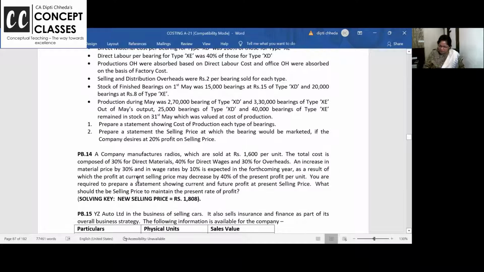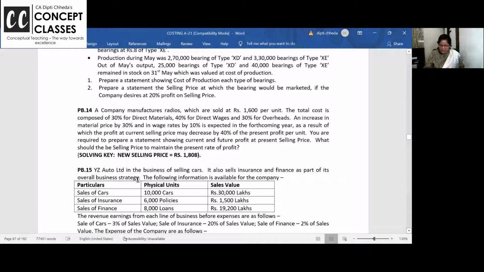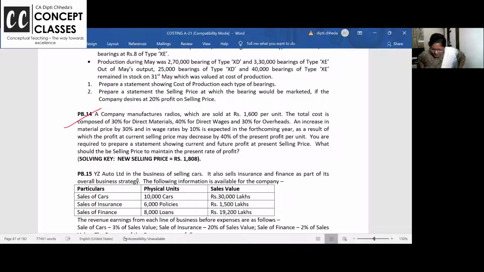There are also problems in the cost sheet related to equation, like this 14th one. Part of it is done and part of it is changed. If the cost is changing and if profit you want to keep same, see, cost is increasing, profit you want to keep same, then selling price will increase. Cost is increased, and on increased cost you want same profit. Increase the selling price. But you're saying no ma'am, selling price in the competition market, now cost has increased and selling price has to stay the same, the profit will come down.